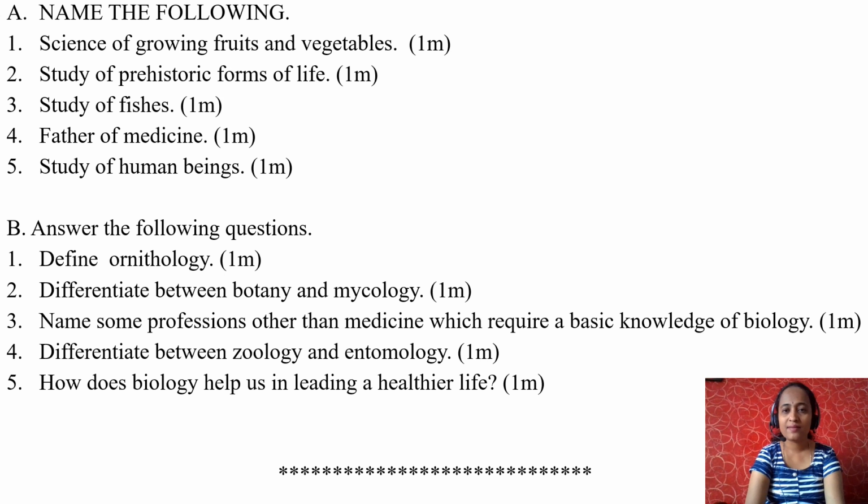Answer the following questions. Name the following. The science of growing fruits and vegetables is called what? The study of prehistoric forms of life. Name it. The study of fishes is called. Who is the father of medicine? The study of human beings is called. Define ornithology. Differentiate between botany and mycology. Name some professions other than medicine which require a basic knowledge of biology. Differentiate between zoology and entomology. How does biology help us in leading a healthier life?